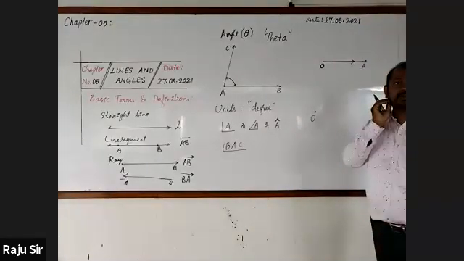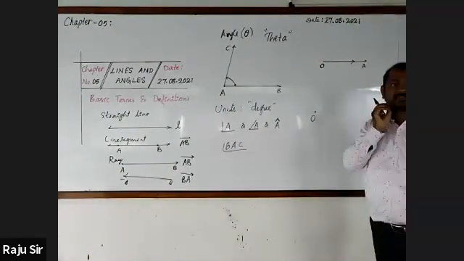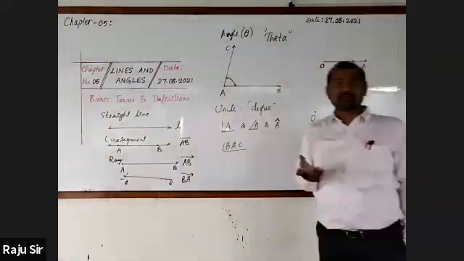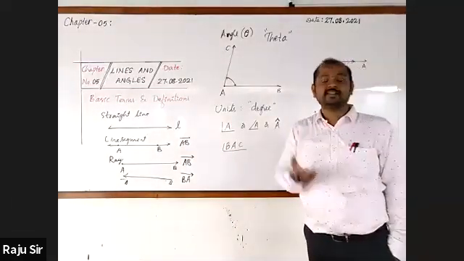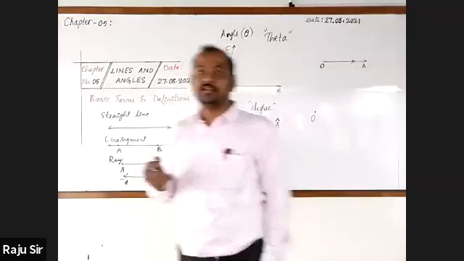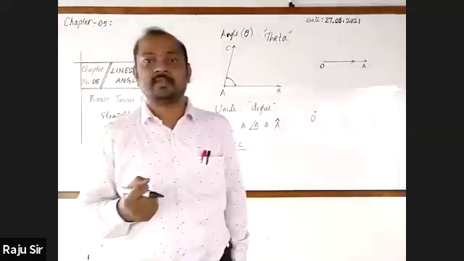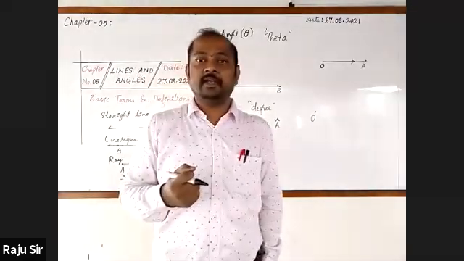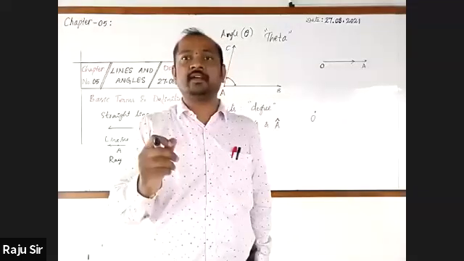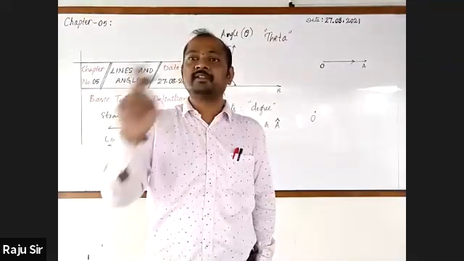Hope that you are not a second standard student. In the third standard they have introduced angles, right? Manya, what do you call an angle which measures 0 degree?